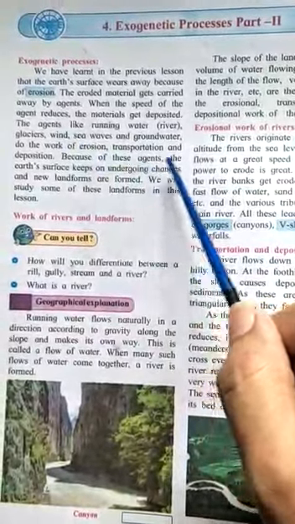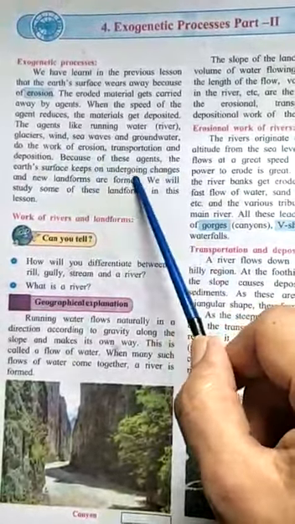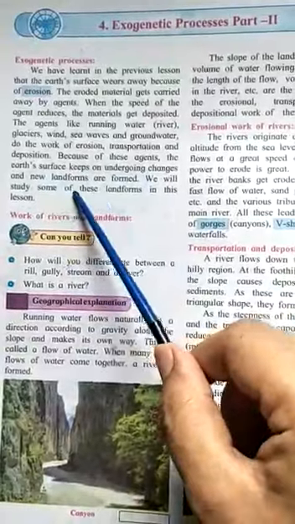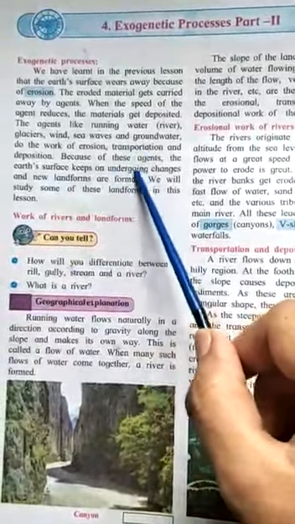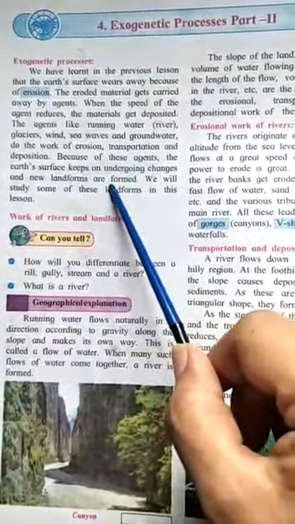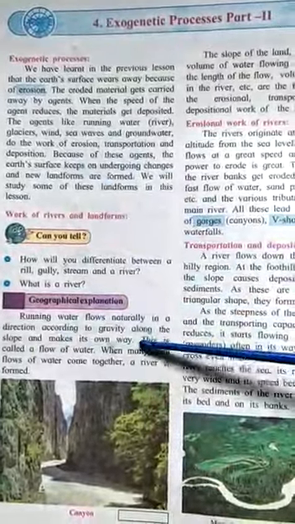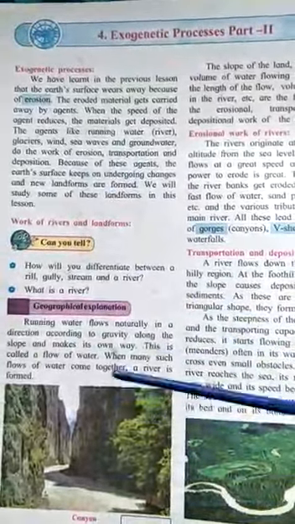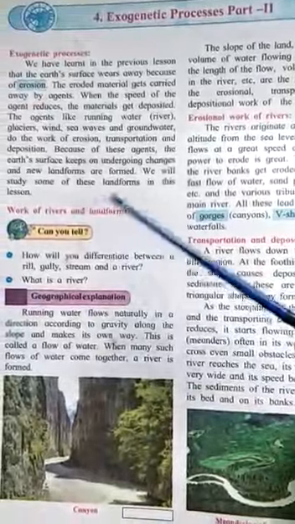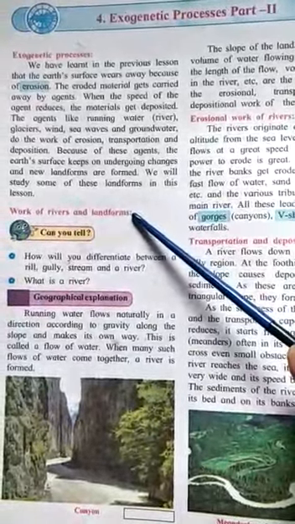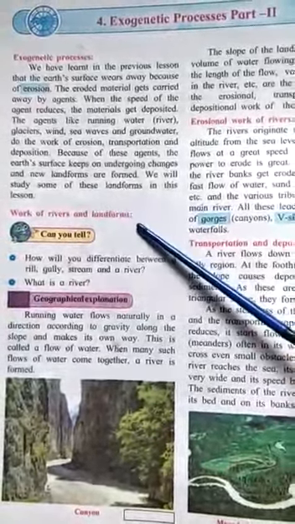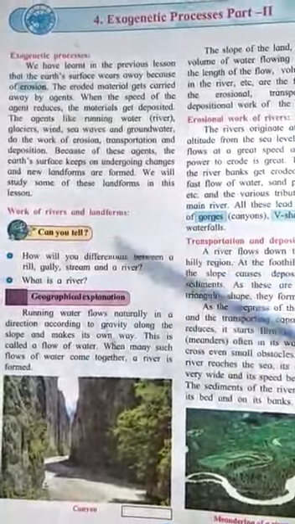Because of these agents, the earth's surface keeps on undergoing changes and new landforms are formed. So because of erosion, we can say many new landforms are formed. In this chapter we will study particularly that. Now, first we will start with the work of rivers and the landforms which are formed because of the rivers.